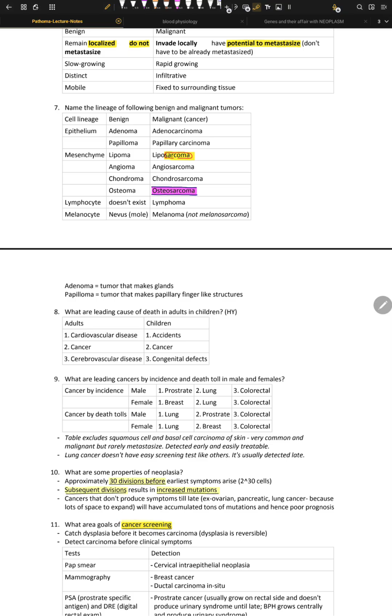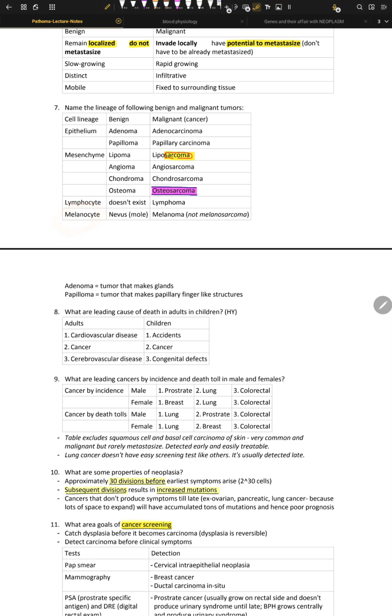Okay, why do epithelial tumors divide into adenoma and papilloma? Because epithelium can organize into different architectures. Epithelium can make glands, or it can grow like a finger. That is papilloma. So they can make glands or papillomas. Pretty cool.